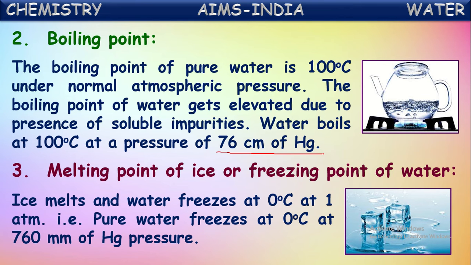That means pure water freezes at 0 degrees Celsius at 760 mm of Hg pressure. Okay, now we can say pure water has a boiling point at 100 degrees Celsius and a melting point at 0 degrees Celsius.